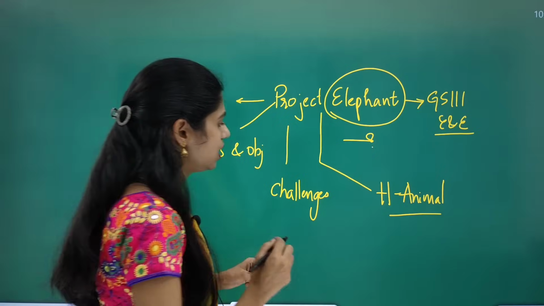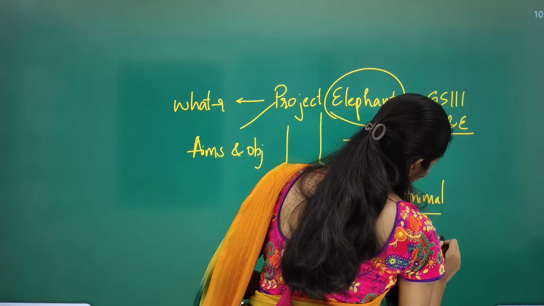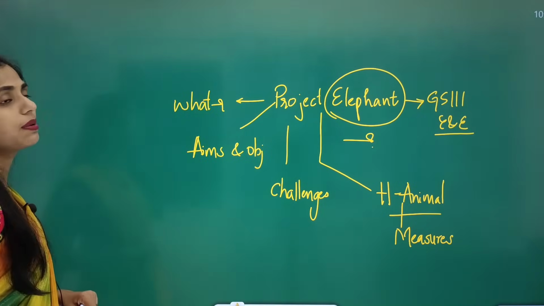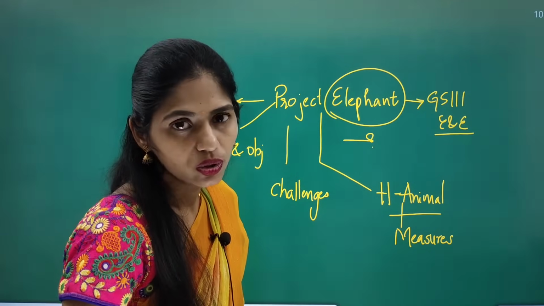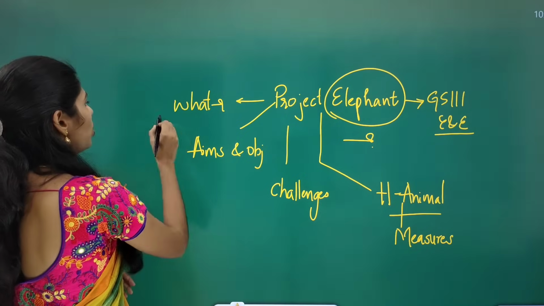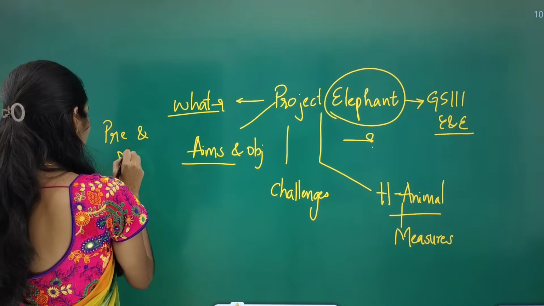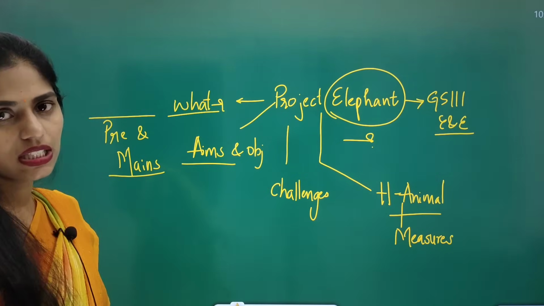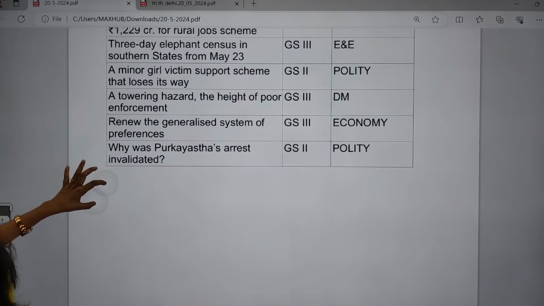So you have to see what measures have been taken by the government. One such measure is Plan B. Recently this human-animal conflict has been seen highly in the news, and even the Supreme Court gave a verdict. So you have to see that as well. This topic is important for both your prelims and your mains. Now let us see this topic in detail.